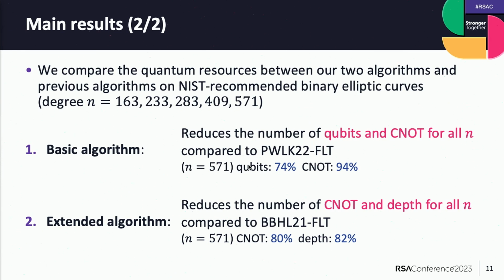For example, for n equals 571, the number of qubits is 74% of PWK-FRT's, and the number of CNOT gates is 94% of PWK-FRT. Then, our extended algorithm also reduces the number of CNOT gates and depths for all n compared to BBHL-FRT. In the case of n equals 571, the number of CNOT gates is 80% of BBHL-FRT, and the depth is 82% of BBHL-FRT.